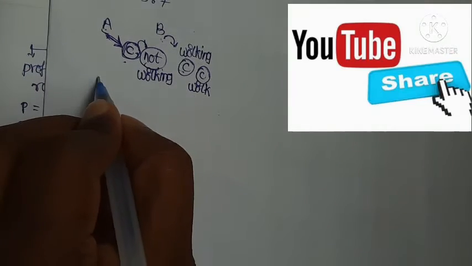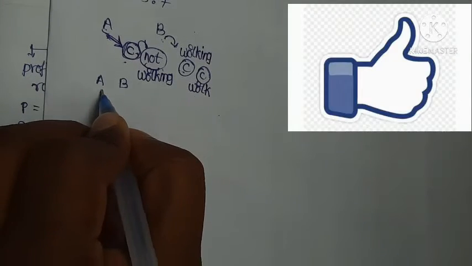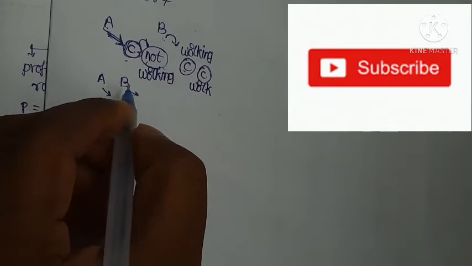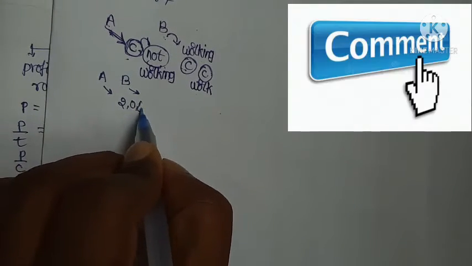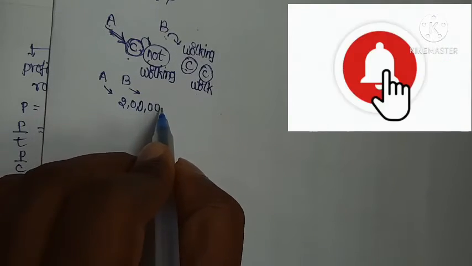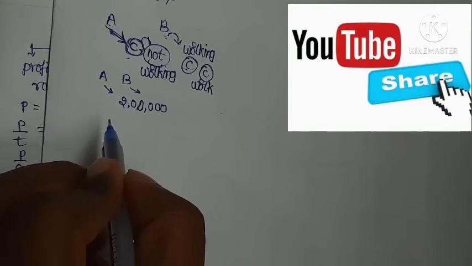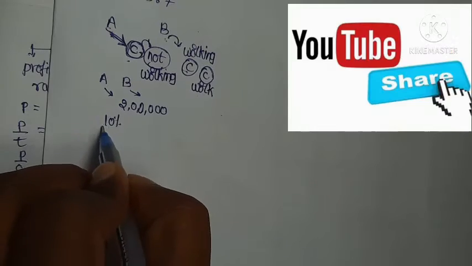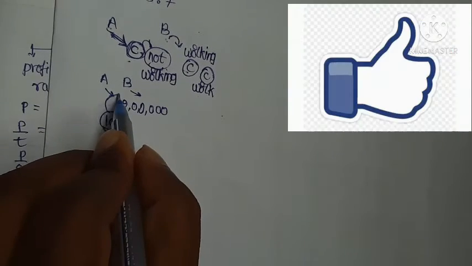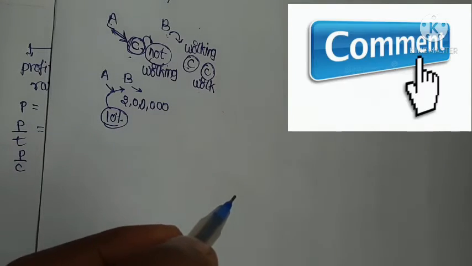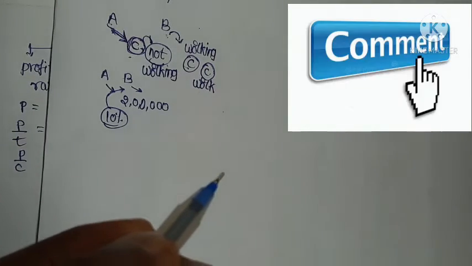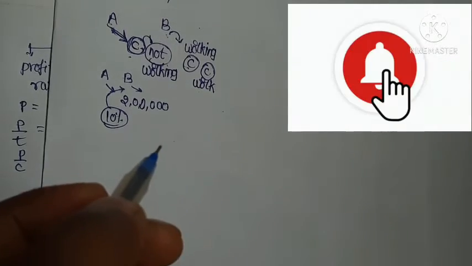Two persons A and B, A is a sleeping partner and B is a working partner. They earn the profit of 2 lakhs. So 10% of the amount is the salary of the working partner and the remaining amount is distributed by their capitals.